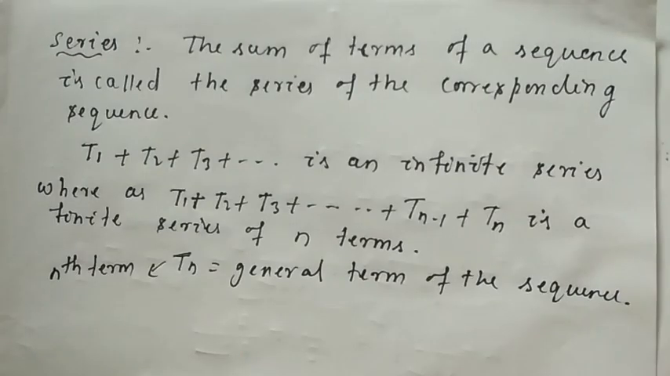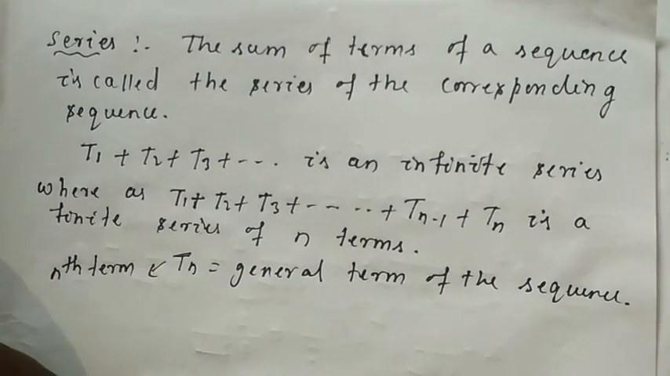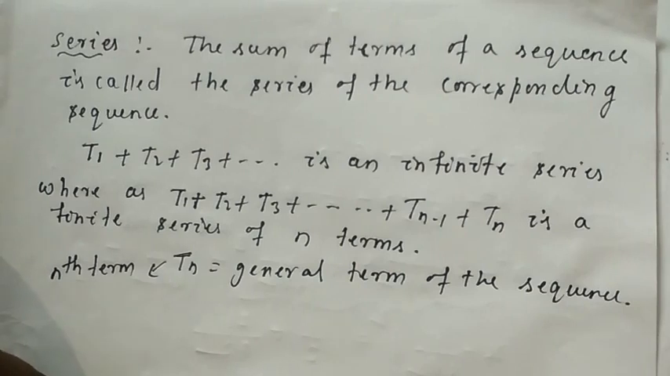Already I have explained about sequence and progression, and these two differences also. Now I will explain another term, that is series. So what is series? The sum of terms of a sequence is called the series of the corresponding sequence. What does it mean? I'm saying again, a series is a sequence of numbers that is added by a plus sign.